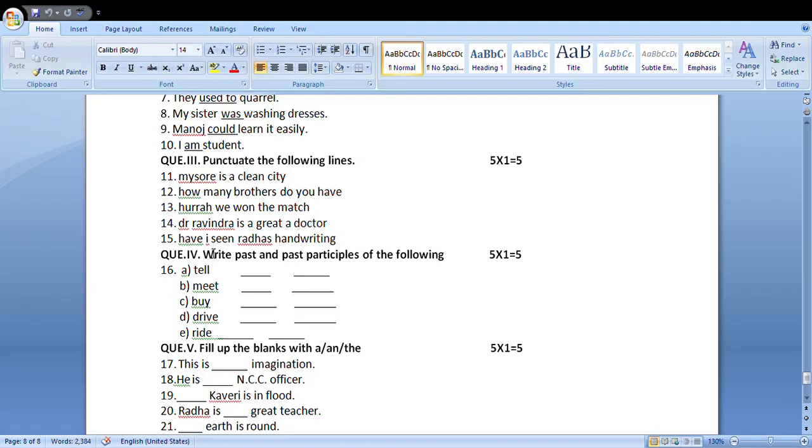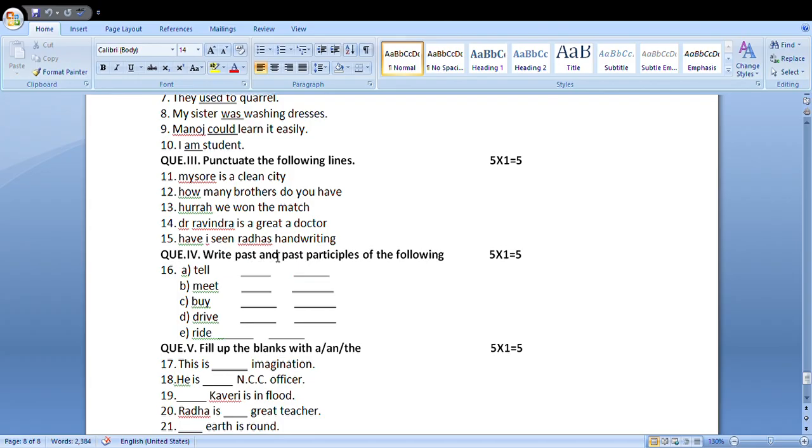I and the first letter of the word God or goddess. But when gods, goddesses are used, G is small. When God is singular, G must be made capital, God. But if it is a goddess, G is not made capital, G is small. Okay, I is capital. Radha, it is a proper noun. Yes, make R capital.